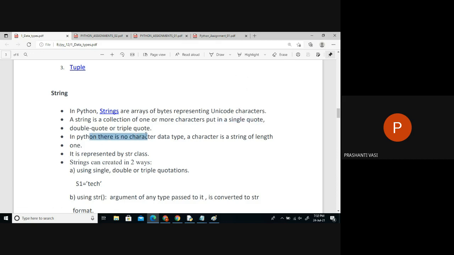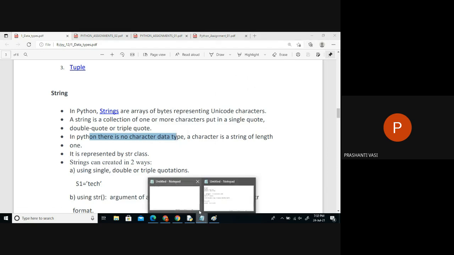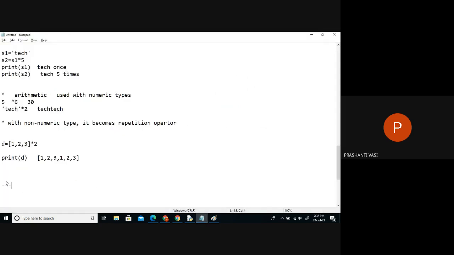And in Python, there is no character data type. Generally in other languages, we have a character data type. So in Python, only the string type is available, but not the character type. In other languages, a character means we write a single letter, and when we write more letters, we call it a string. This is called char, so we generally say char in other languages.